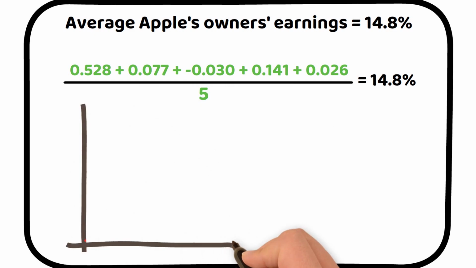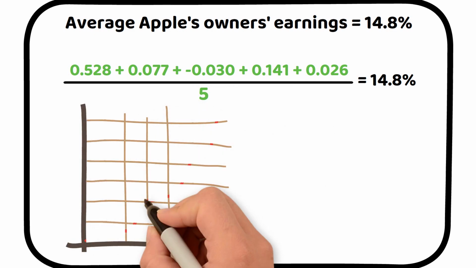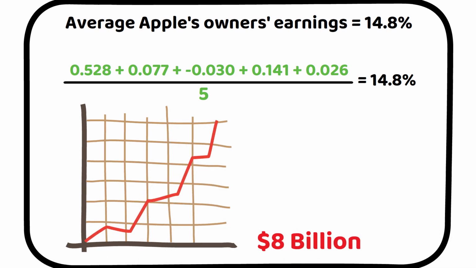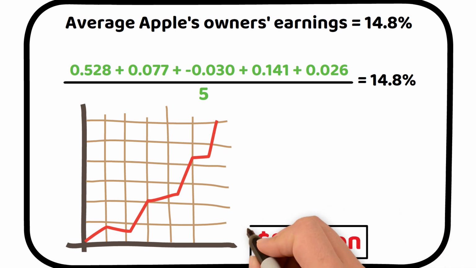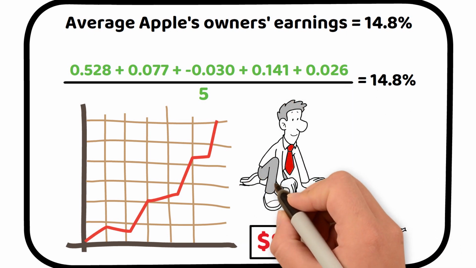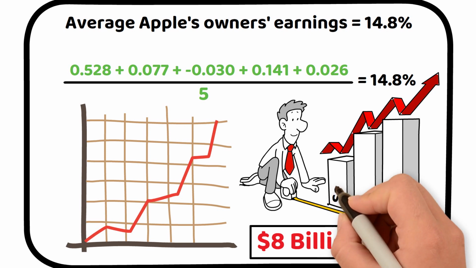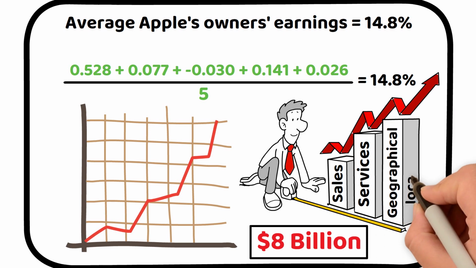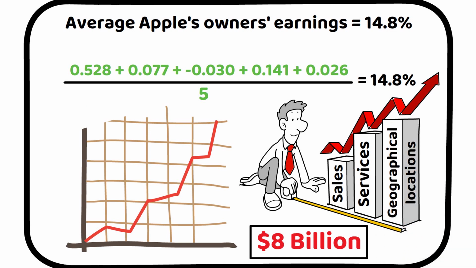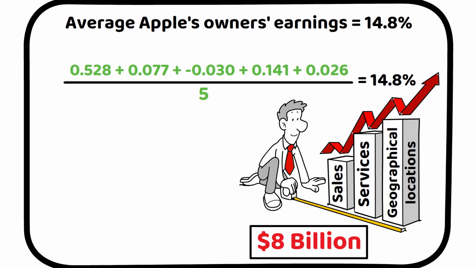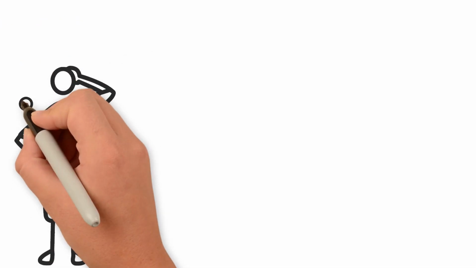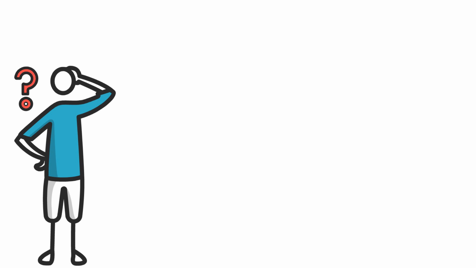Nevertheless, when looking at the years from 2016 to 2019, you may observe a significant increase of approximately $8 billion in owners' earnings. Additionally, after reviewing the segment earnings, you should be aware that Apple is experiencing growth in sales across its products, services, and geographical locations. Taking these factors into account, you would revise the growth rate and estimate that Apple might grow at a rate of 10% annually for the next 10 years. At this point, all we can do is make an educated guess about future growth.